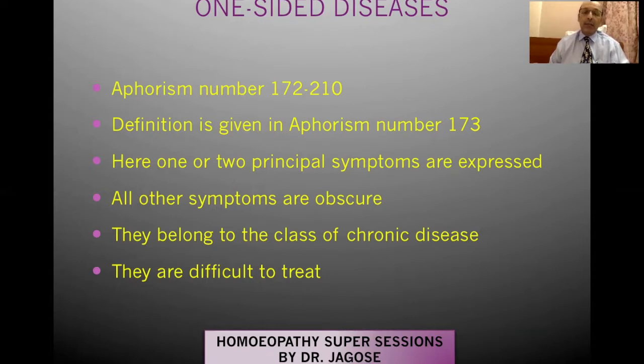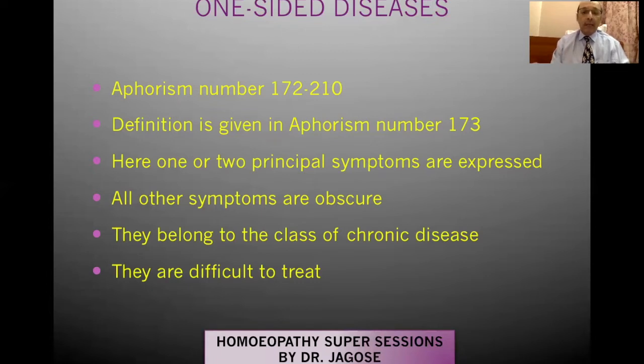So naturally, a disease which progresses for a prolonged period of time automatically goes into a chronic disease. And therefore, if a chronic disease has only one or two symptoms of importance, and all the other symptoms are ill-defined or obscure, naturally, it becomes difficult for the homeopathic physician to treat.